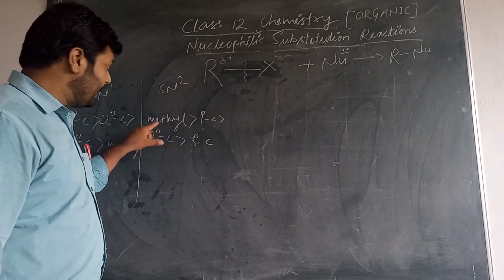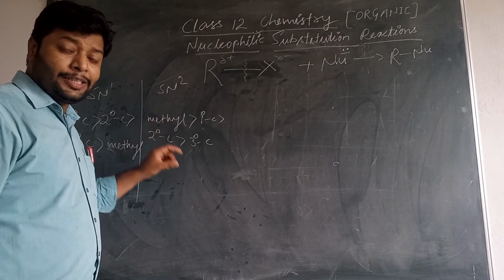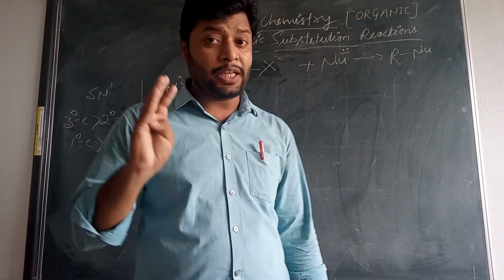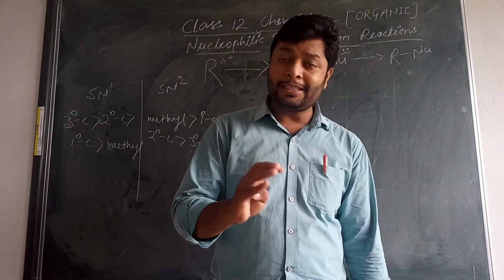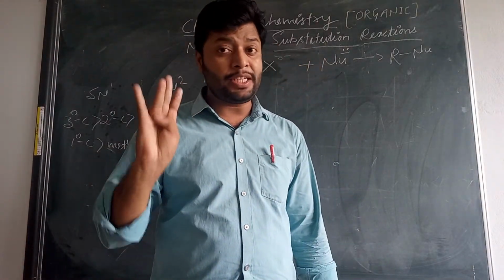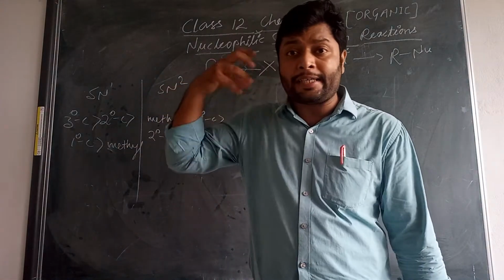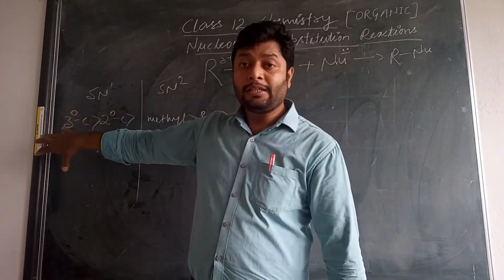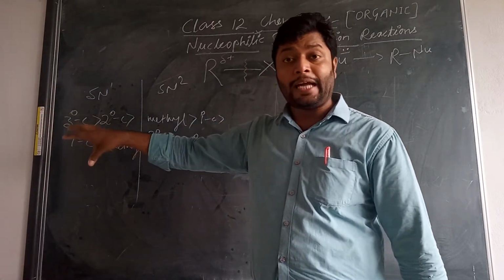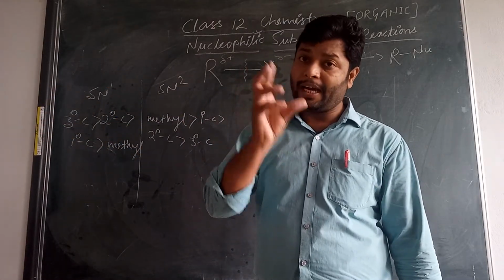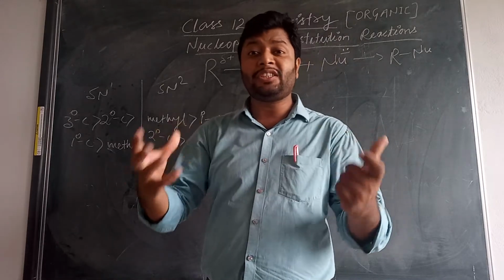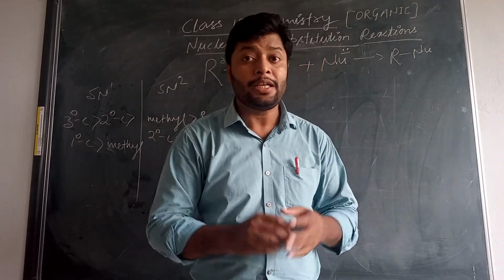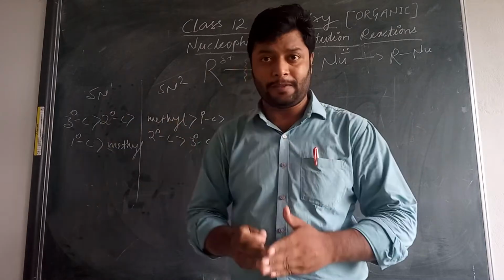Always, whenever there is low electron density at the carbon center, whenever there is low branching at the carbon center, the nucleophile can easily attack in an SN2 reaction. But in SN1, there is formation of an intermediate, that is a carbocation, and for that there must be more branching at the carbon center, which increases the stability of the carbocation due to hyperconjugation.